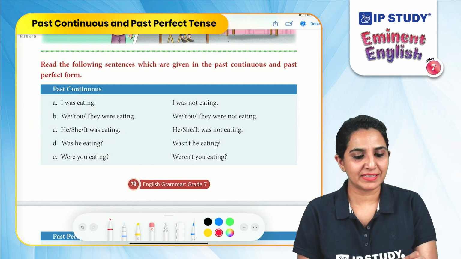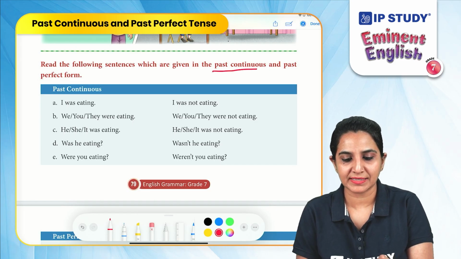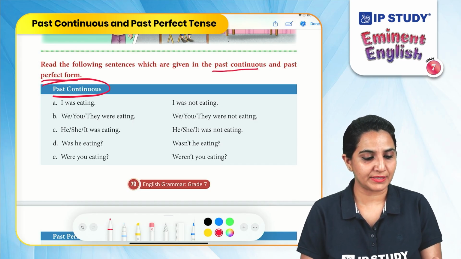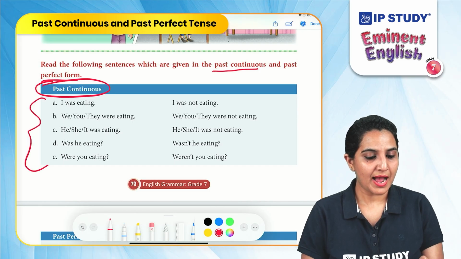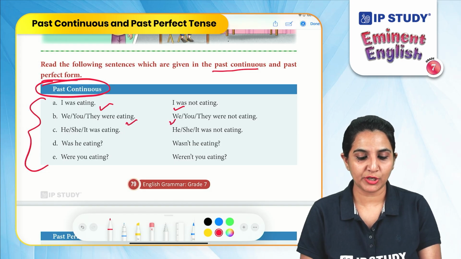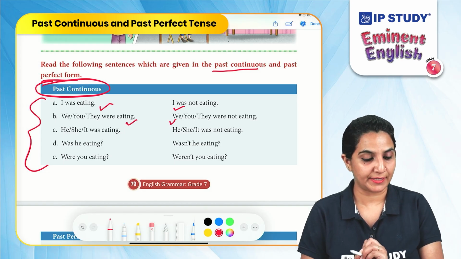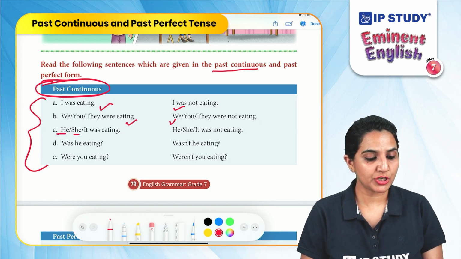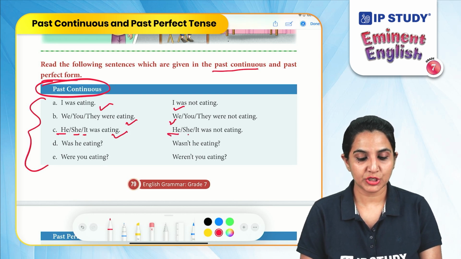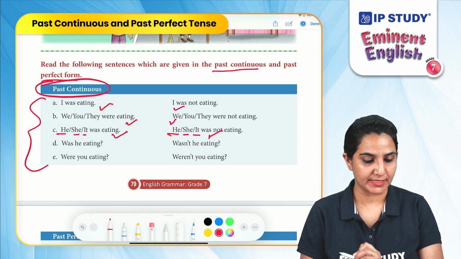Let's read the following sentences which are given in the past continuous and past perfect form. Past continuous. I was eating, I was not eating. We, you, they were eating. We, you, they were not eating. He, she, it was eating. He, she, it was not eating.